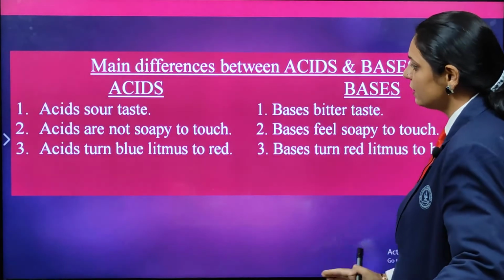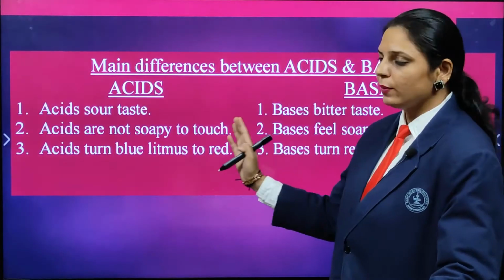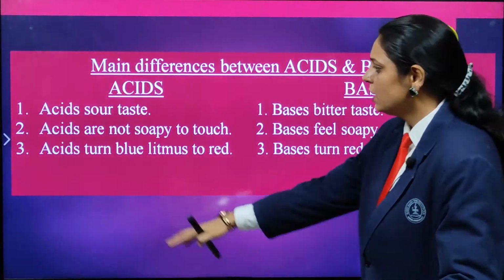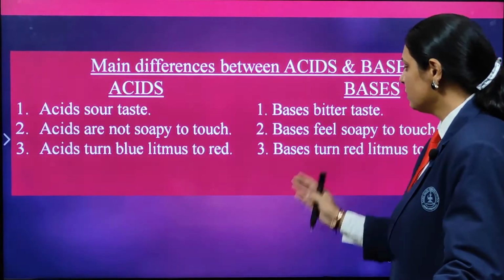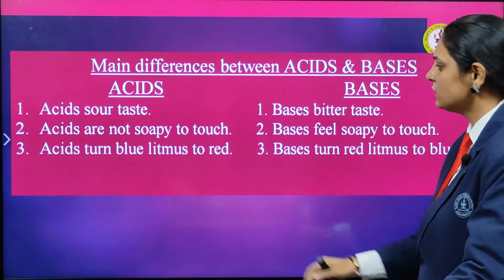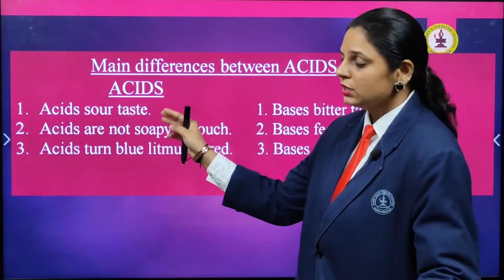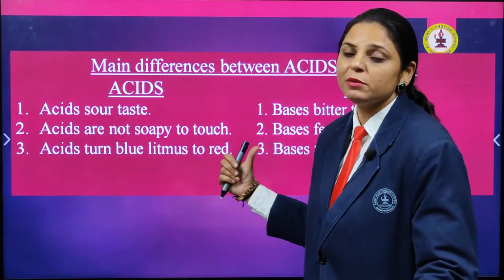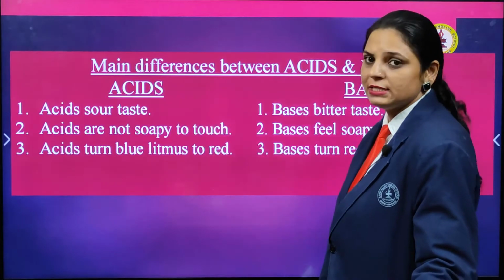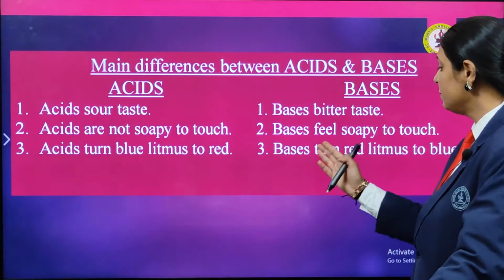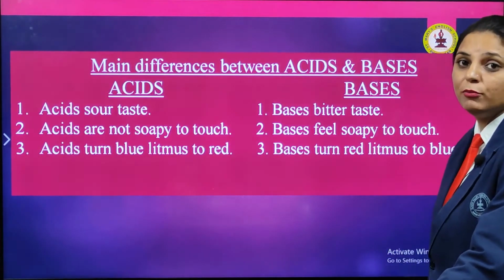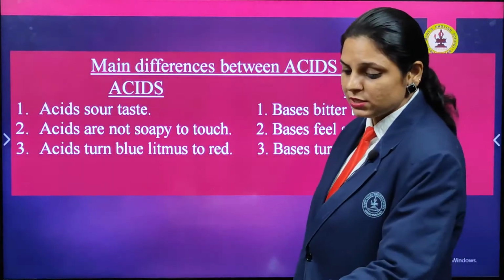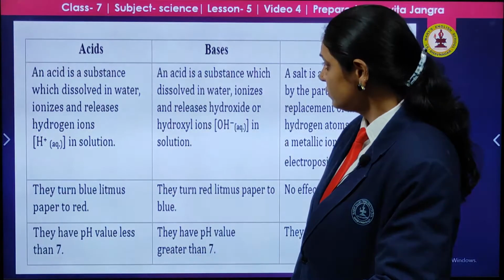So recall it again, the acid and the base. In a quick recap, acids are sour in taste, bases are bitter. Bases feel soapy to touch, acids are not soapy. And for the acid, blue litmus turns to red, R for red, for acid. Acids are dangerous. And for bases, B for base, B for blue, the red litmus turns to blue. This is the difference.